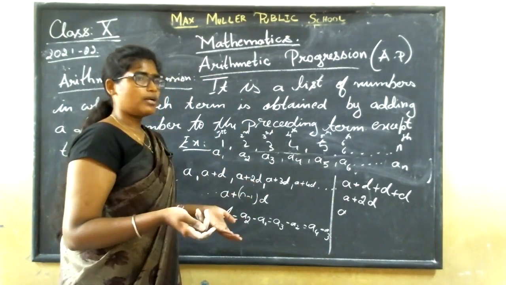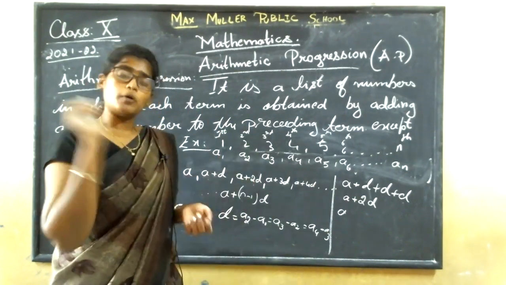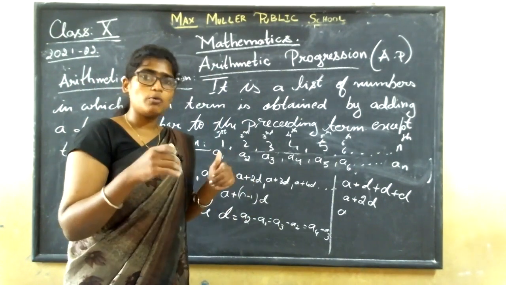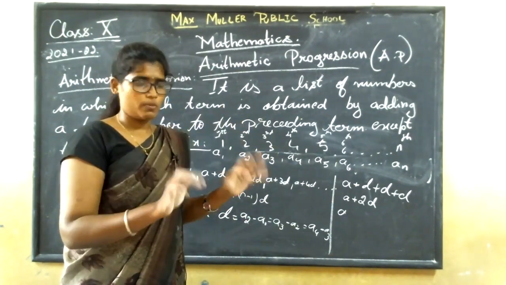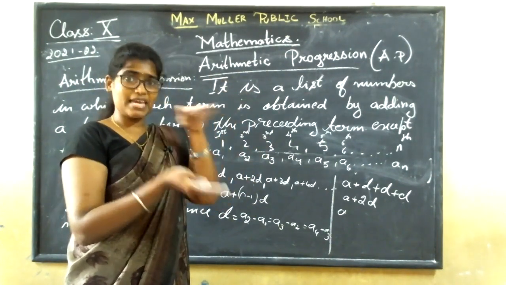So what is the best example I can give you? Notebooks. When you were in the primary school, you would have taken short notebooks. Everything will be equal in size. Correct?